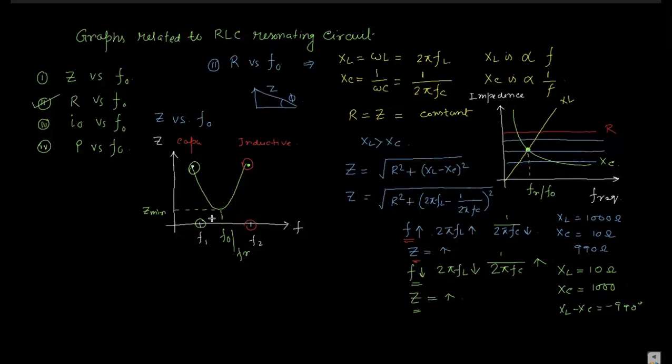And what is the condition when the circuit has the minimum resistance? When the inductive reactance and the capacitive reactance nullify each other. Then only the resistive part is present, and that is the minimum Z, which is equal to R. The maximum current will flow through the circuit, and as we know the power is I square R, so we get the maximum power through the circuit.